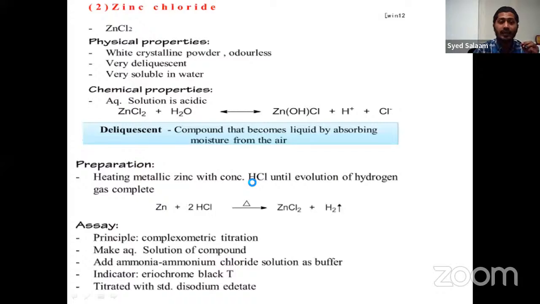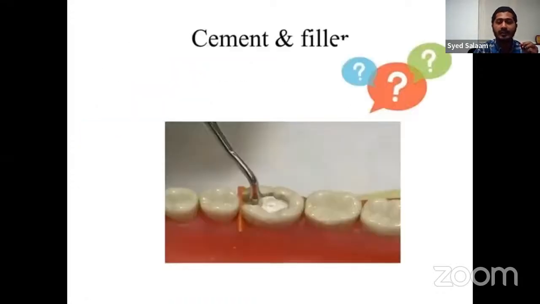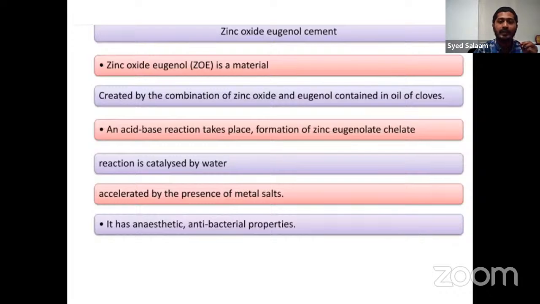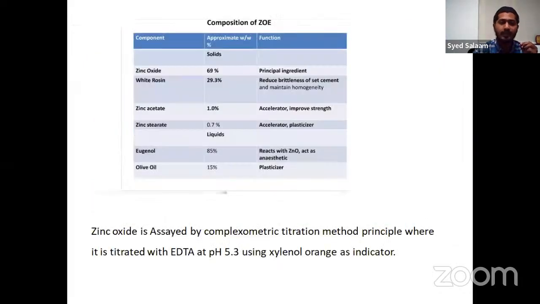If you go towards a few compounds, that includes zinc chloride, and in cements and fillers we have come across eugenol cement. Then we have zinc oxide eugenol cement, prepared using a mixture of zinc oxide with white rosin, zinc acetate, eugenol and olive oil. So these are the various dental products.